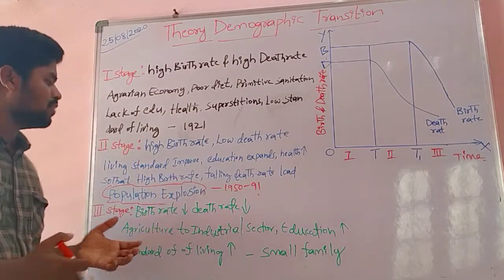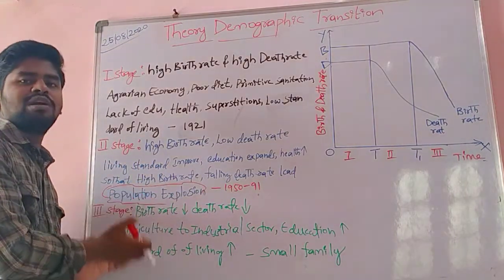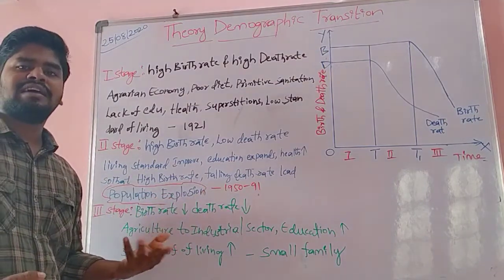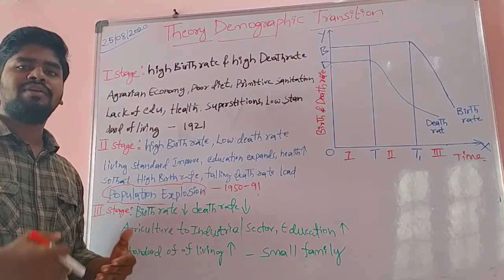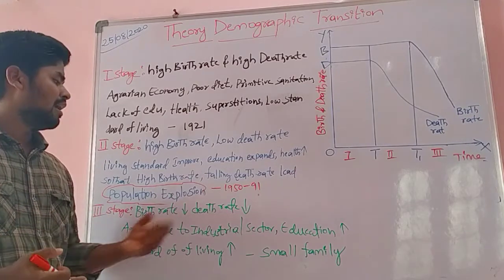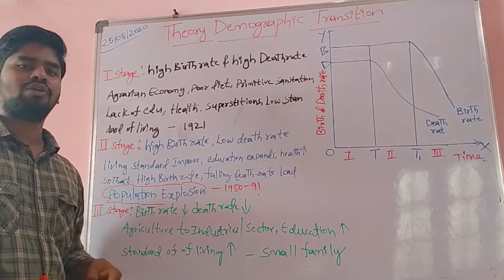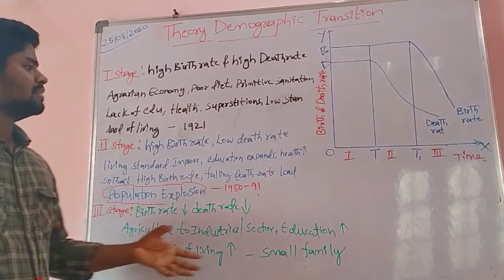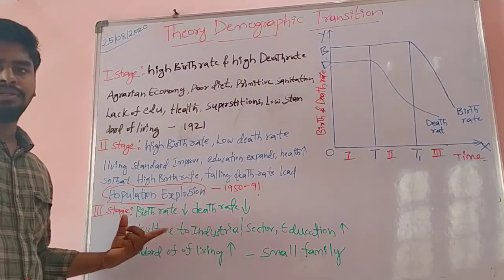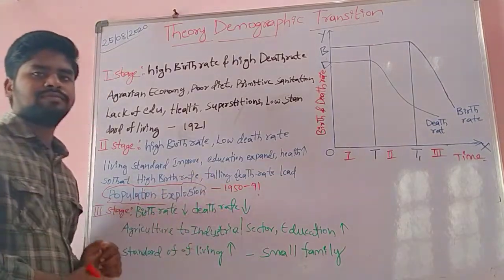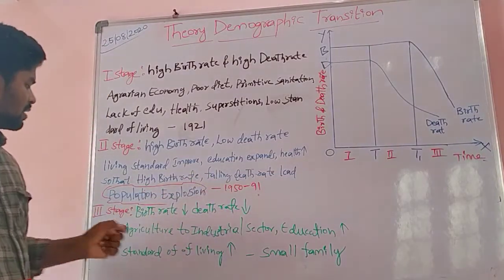That is the reason the birth rate is somewhat decreasing, and the death rate as well, because we are well equipped with better health conditions. Well-developed technological health equipment, and vaccination and all those things, came into existence in this period, in the third stage. So the birth rate is low and the death rate is low. This is the third stage.